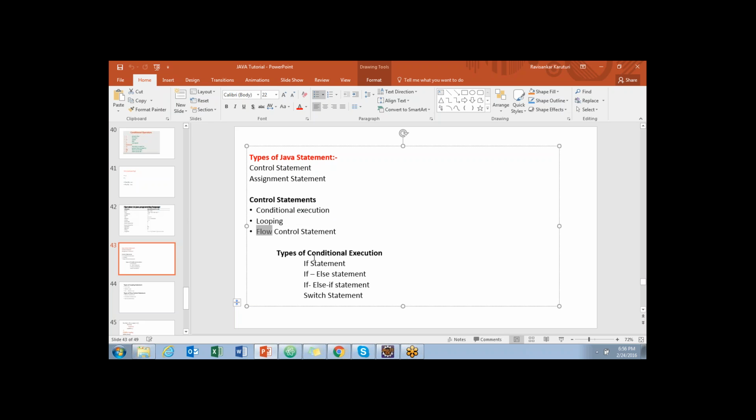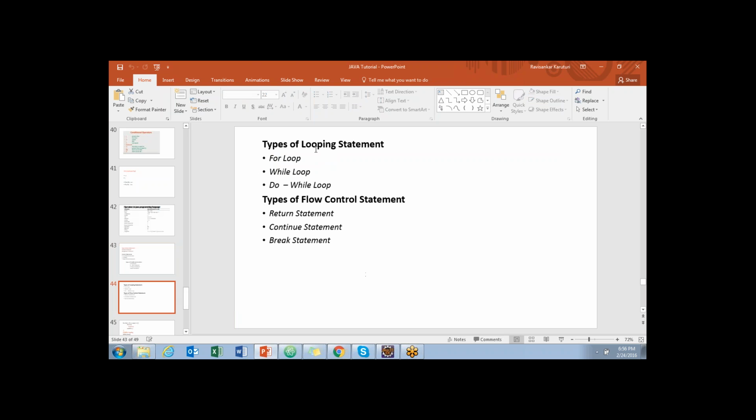Coming to conditional statements, we have the if statement, if else, else if, and the switch statement. Let's discuss one after the other with a real-time example. Like if A is greater than B, we need a condition, right? We need to check whether it is true or not. So how do we write these conditions? And if else: if not if, then what is else? I will explain else if in detail.